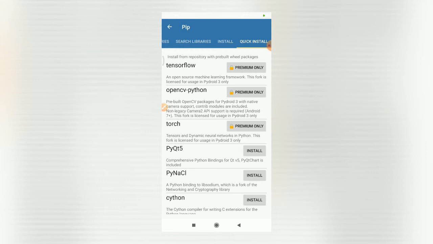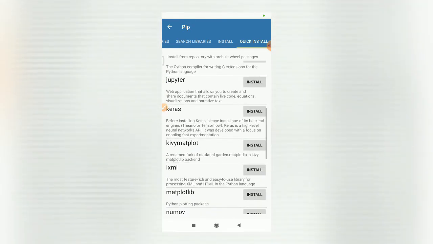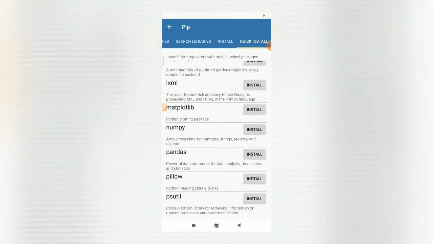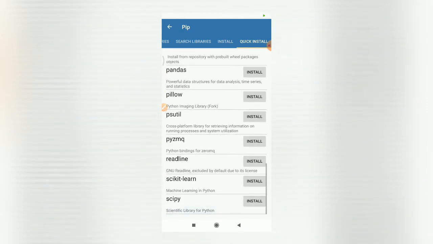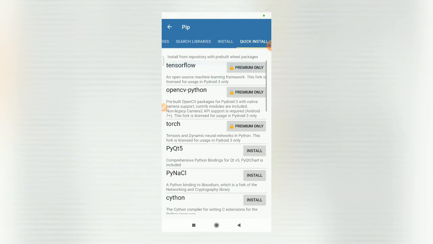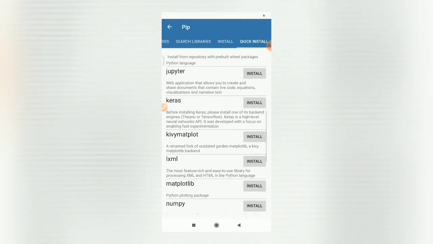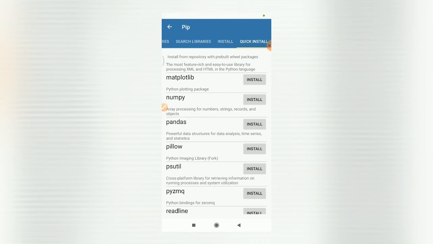So if you are a premium member, then and only then you can have support for these libraries within this Pydroid 3 app. Other libraries you can see: Jupyter is there, Matplotlib is there, then NumPy, Pandas, Pillow, all these popular libraries. SciPy is there, Scikit-learn is there. So support for all these libraries is available. Whichever package, whichever library you need, you simply tap on the install button in front of that. It will allow us to install.